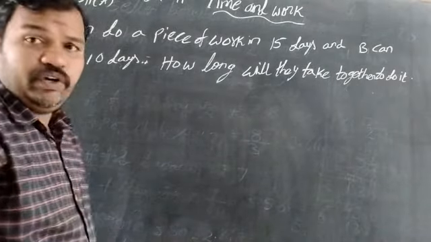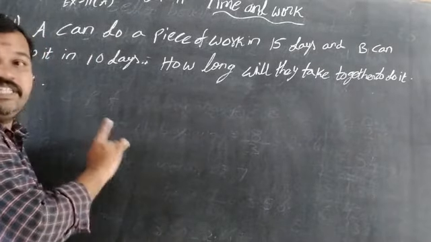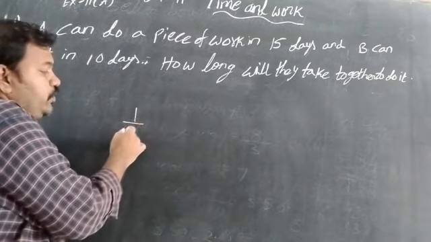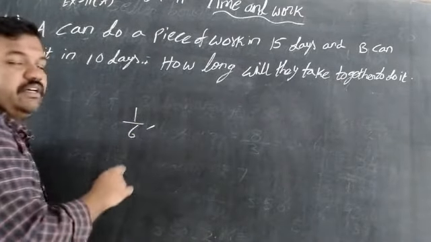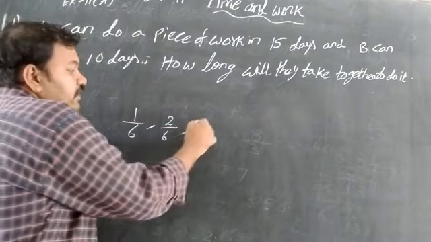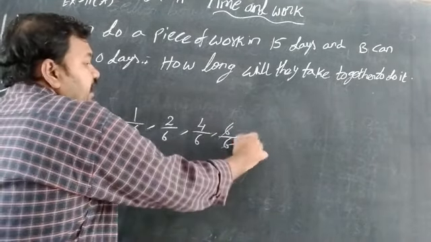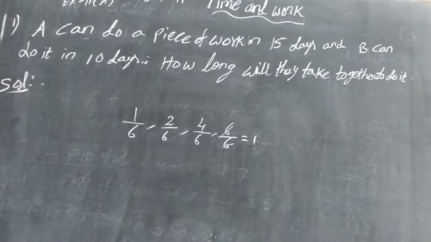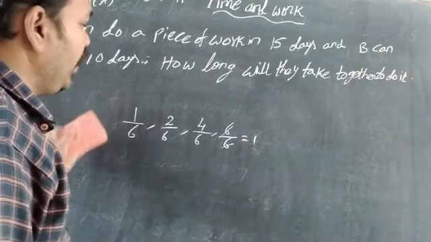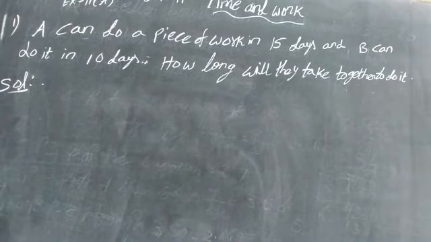For example, I want to write notes in 6 days. On the first day I write 1 page, the next day 2 pages, on the 3rd day 4 pages, and so on, until 6 by 6, the total book is completed. That means one work is completed. So we take that work as one work. In 1 day, how much work will be done? We have to find that first.